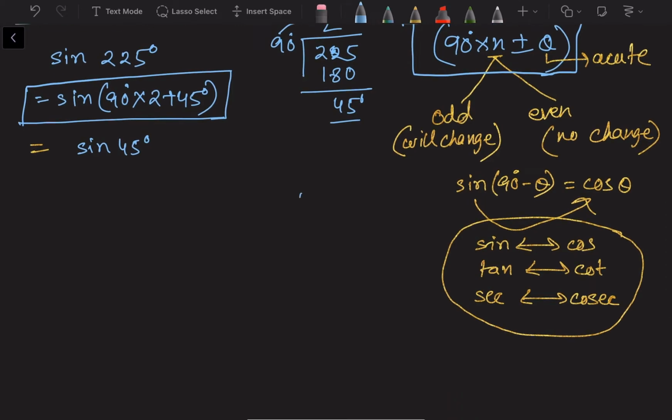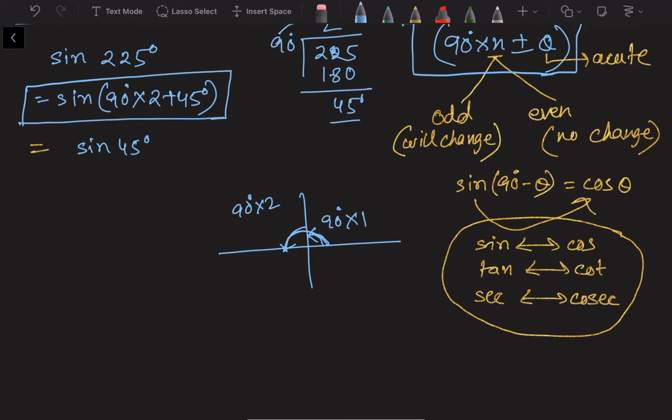Suppose x and y axes are there, so this is the first quadrant. So 90 into 1 means 90 degree, up to this. 90 into 2 means 180, from there up to this. So 90 into 2 means we covered this total region.